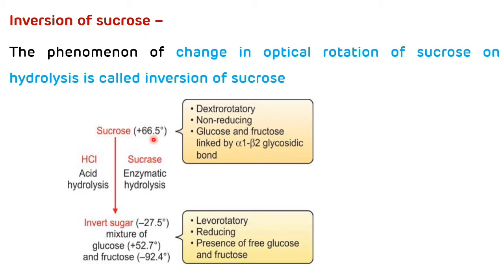But after hydrolysis, that is by acid hydrolysis or enzymatic hydrolysis, it becomes levorotatory because the products of sucrose hydrolysis are fructose and glucose, and fructose has a higher optical rotation, that is minus 92.4 degree, as compared to the glucose, which is plus 52.7 degree. So change in the optical rotation of sucrose from dextrorotatory to levorotatory is termed as inversion of sucrose, and that's why sucrose is called an invert sugar.